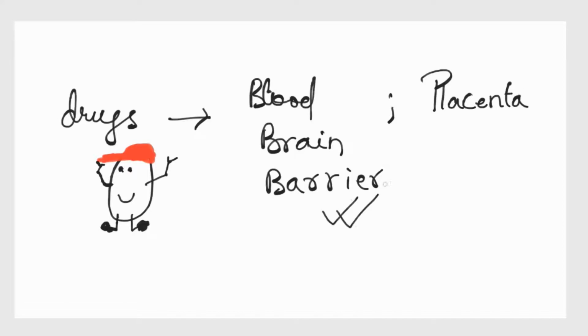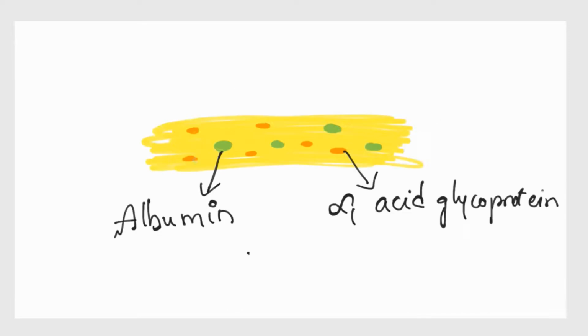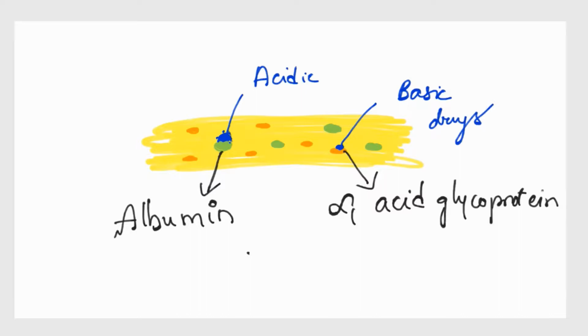Now let us talk about binding of the drugs. Drugs actually bind to the proteins present in the plasma. Plasma has albumin and alpha-1 acid glycoprotein, and there are many other proteins as well. Mainly acidic drugs bind to albumin and basic drugs bind to alpha-1 acid glycoprotein. So there is bound drug and unbound drug.